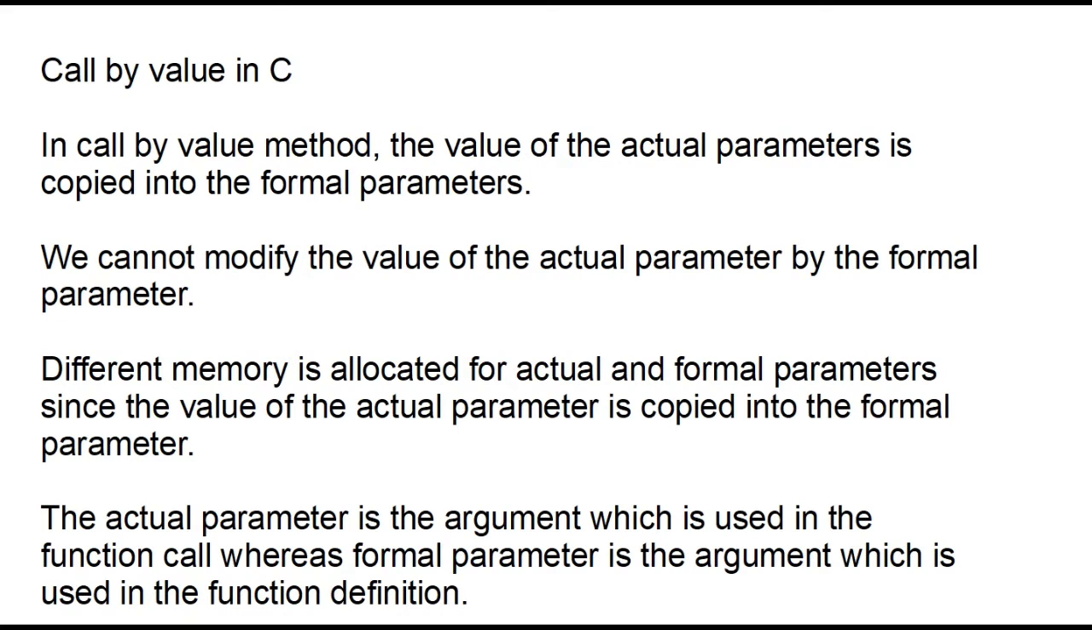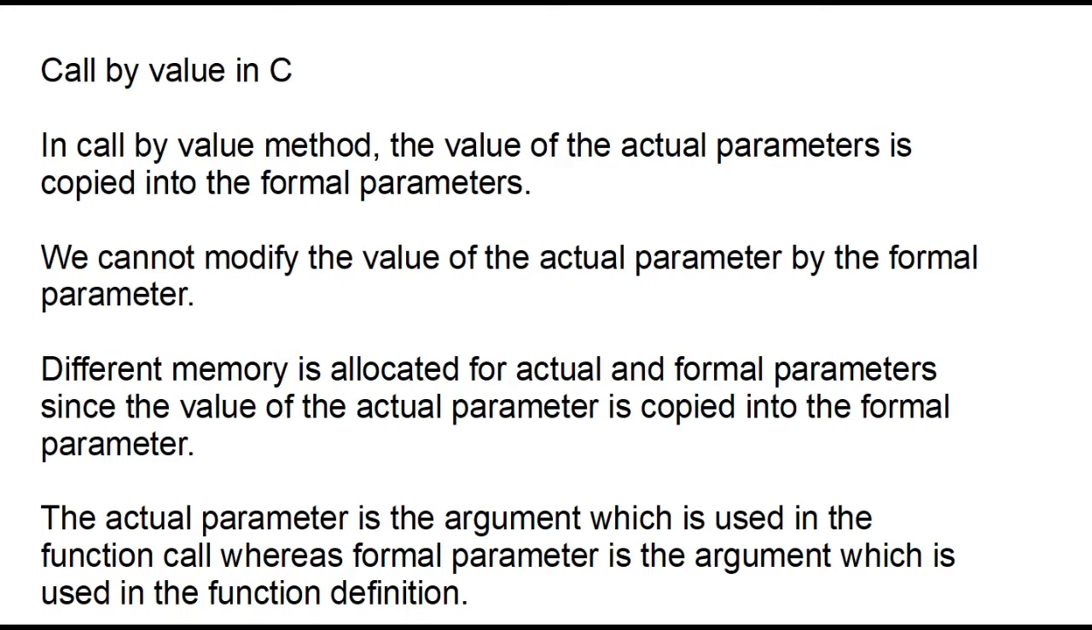In the call by value method, the value of the actual parameter is copied to the formal parameters. We cannot modify the value of the actual parameters by the formal parameters. Different memory is allocated for actual and formal parameters since the value of the actual parameter is copied to the formal parameter. The actual parameter is the argument which is used in the function call, whereas the formal parameter is the argument which is used in the function definition.